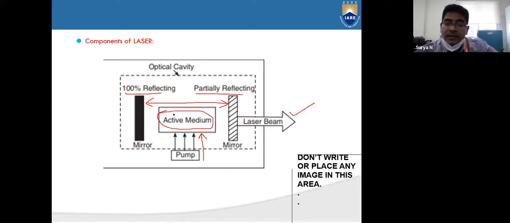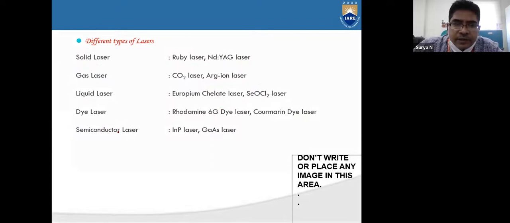And the other is the pumping. Pumping means to activate the energy levels in the active medium, we need to pump. That's why it became one of the components for lasing action. When we discuss the components of laser, we need to have an optical cavity, partially reflecting mirrors, 100% reflecting mirrors, and pumping. And the laser beam is the beam which we get at the output. So these are the different types of lasers.